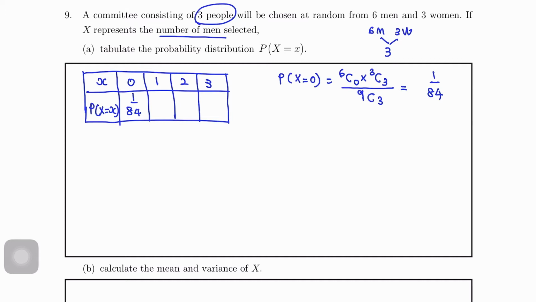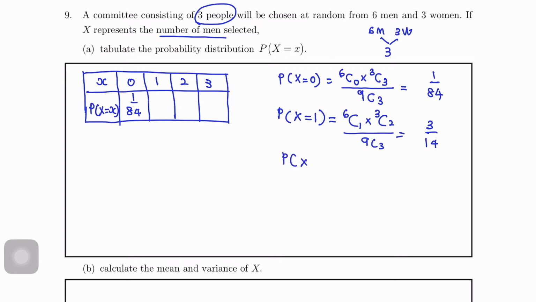Okay, so next, probability X equals 1. From 6 men we choose 1, and from 3 women we choose 2 to make up 3. So don't forget over 9C3, so that we get 3 over 14.